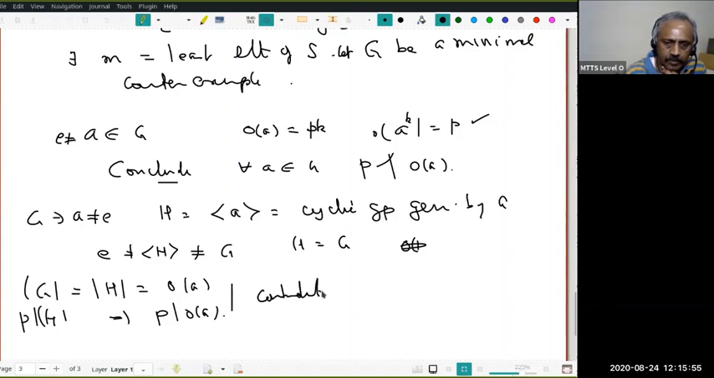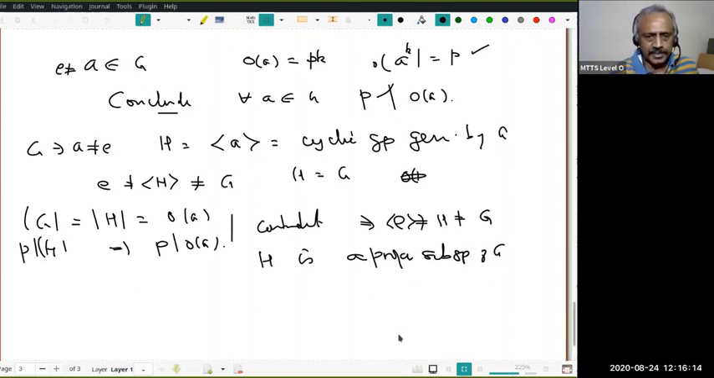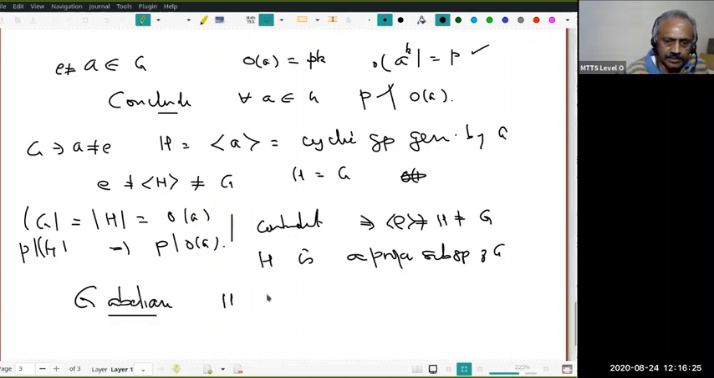What does this contradiction show? It shows that H is not the identity group and H is not equal to G, that is, H is a proper subgroup. We got a proper subgroup of G. Now what do I do? Let us remember G is abelian. So far we never used the fact that G is abelian. Since G is abelian, H is a normal subgroup of G, a proper normal subgroup. Therefore we have the quotient group G mod H.